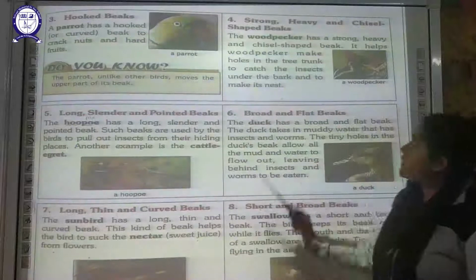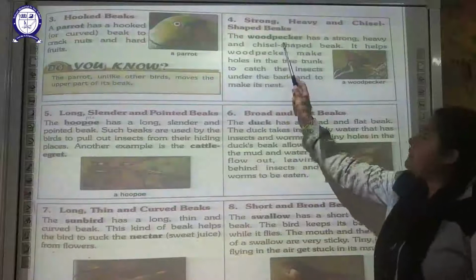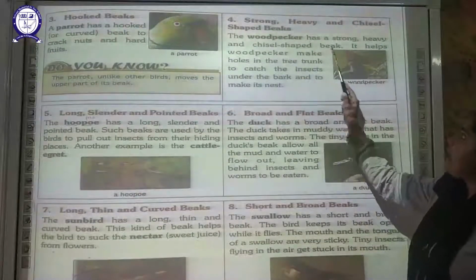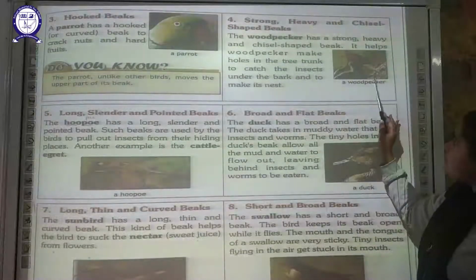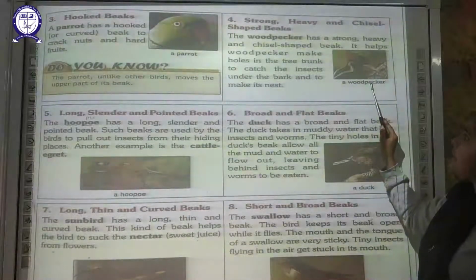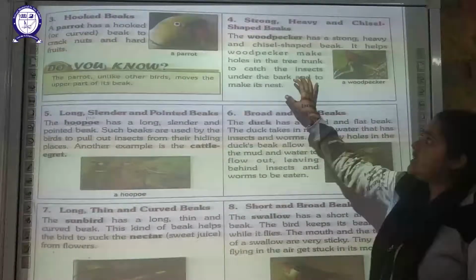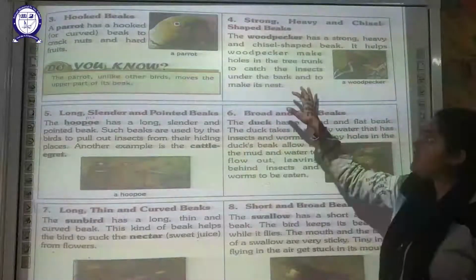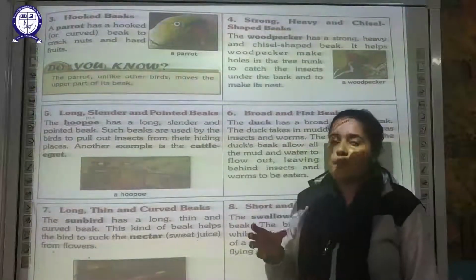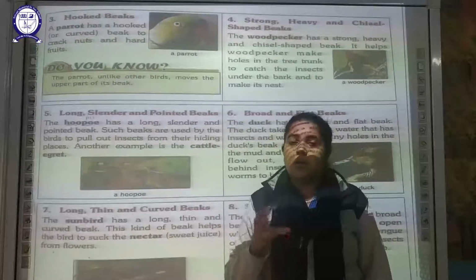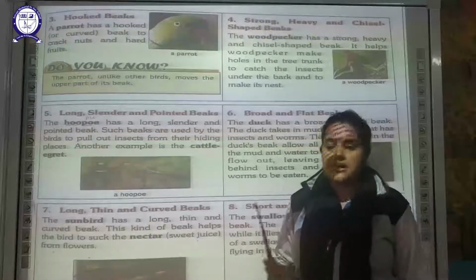The next one is the strong, heavy and chisel-shaped beak. The example is the woodpecker, because it has such a strong and heavy beak, and this type of beak helps the woodpecker make a hole in the tree trunk, so that it can catch the insects which are hidden under the bark of the tree, and it helps it to make its nest. We have discussed earlier that the woodpecker builds its nest by making a hole in the tree trunk. So its beak is very important in building its nest.